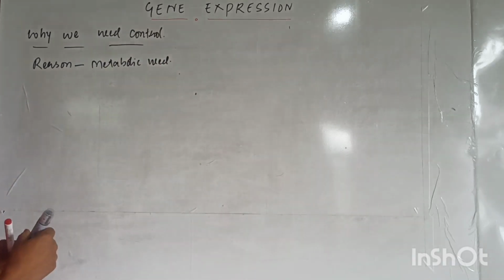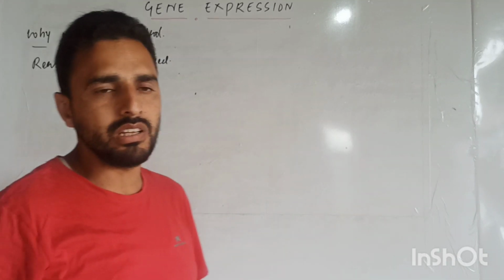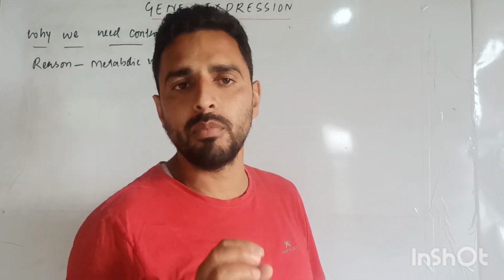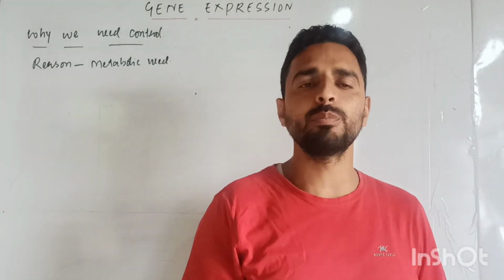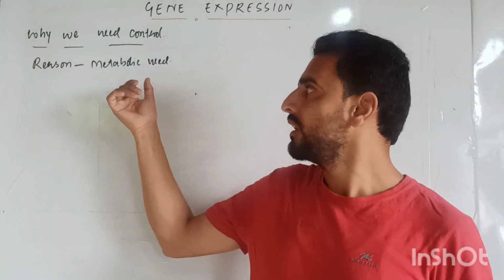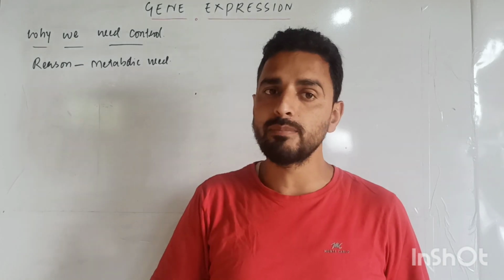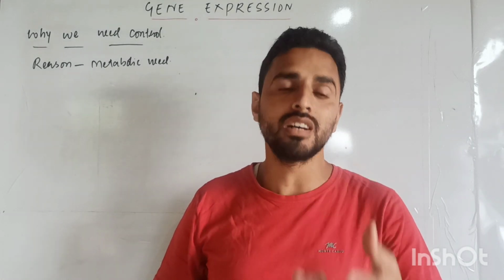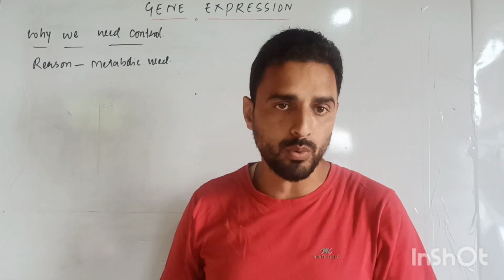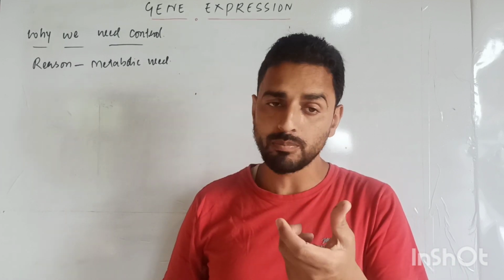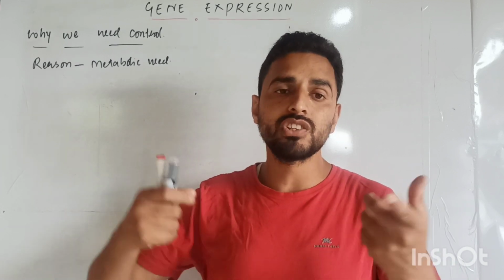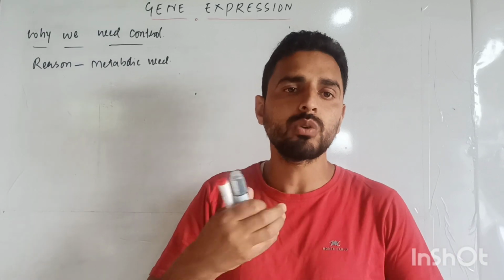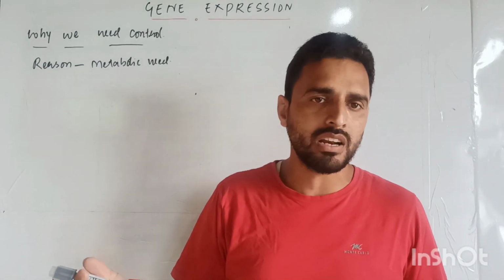What is meant by metabolic need? When we require more BMR, at that time we have to synthesize more enzymes and more proteins by which we can increase BMR, for example enzymes which can digest more food.